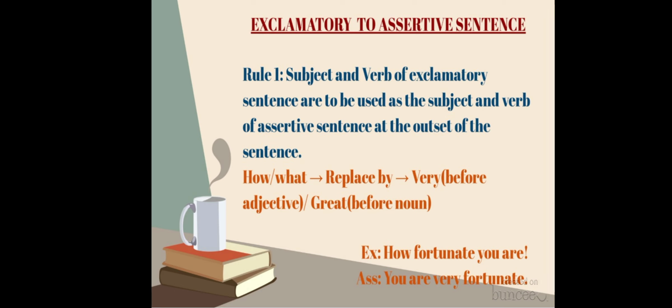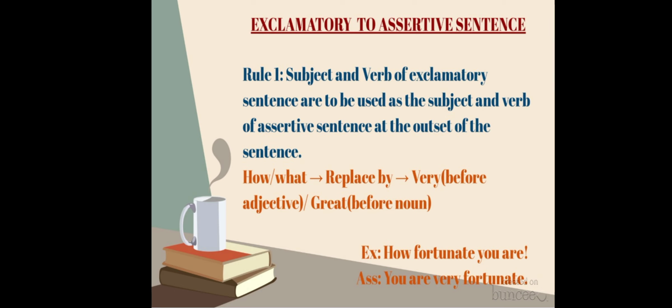In an exclamatory sentence, the sentence starts with how or what to show the sudden emotion, right? And after that, verb and subject are used. Whatever subject and verb we use in the exclamatory sentence, we can use that subject and verb in the assertive sentence also.